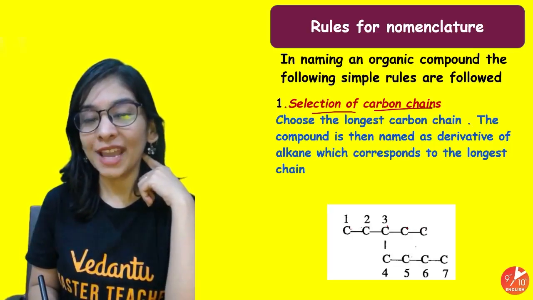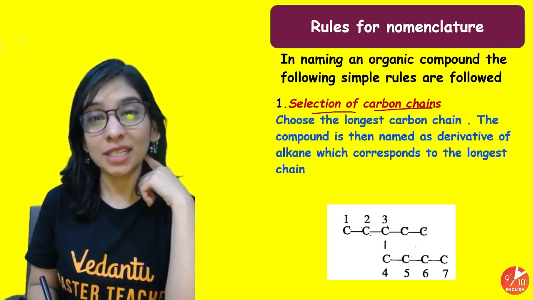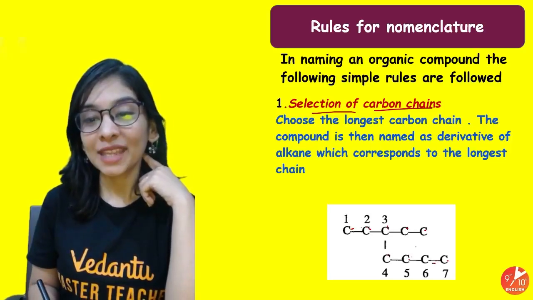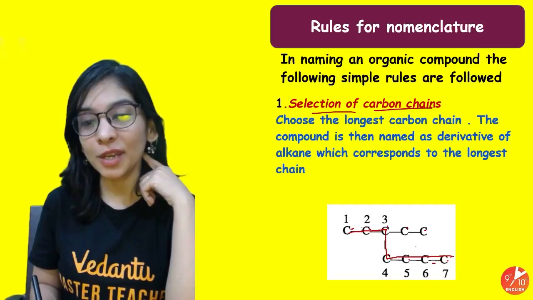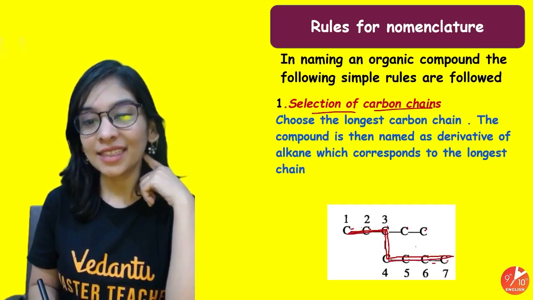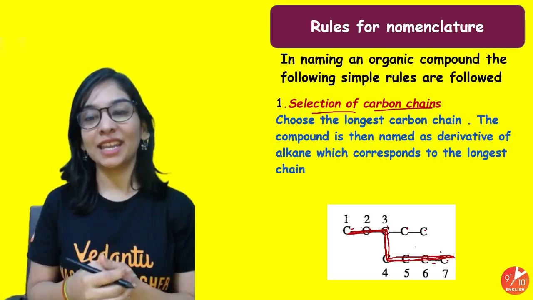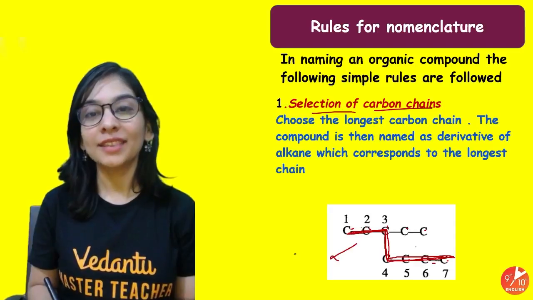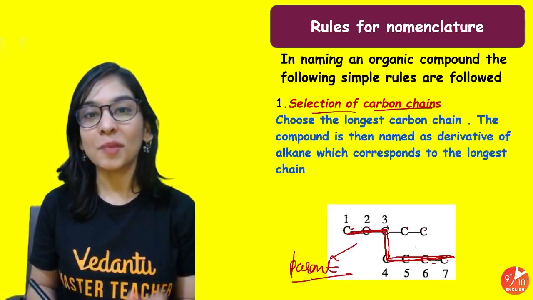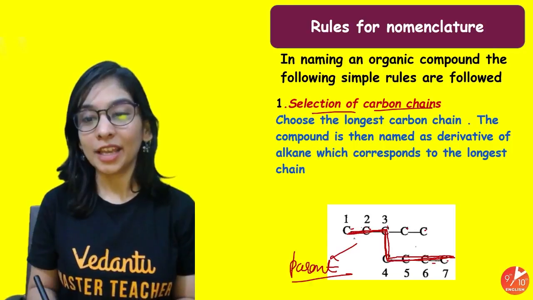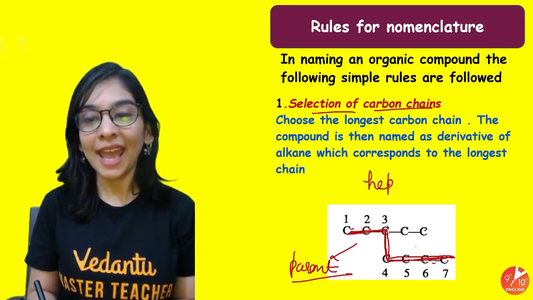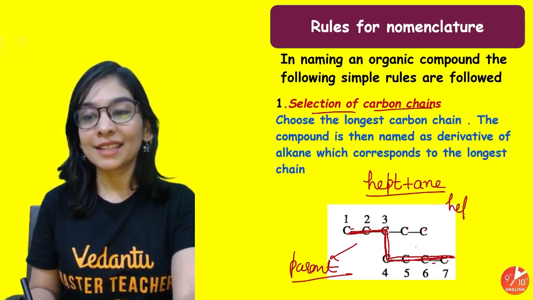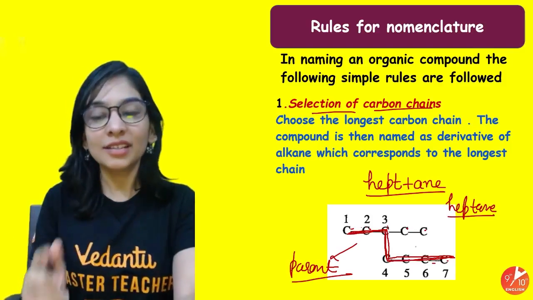1, 2, 3, 4, 5. Don't say 5 because I can have a better long chain. It's like 1, 2, 3, 4, 5, 6, 7. It must be a continuous chain. There must be no break in between. And you see that this Z type of my chain, I got it having 7 carbon number. So definitely that will be the one that's my parent chain and deciding my word root and nature of carbon. So 7 carbon is going to be hept and single bond between them is ane, that's primary suffix. So that's heptane. Not like the nomenclature is completed.